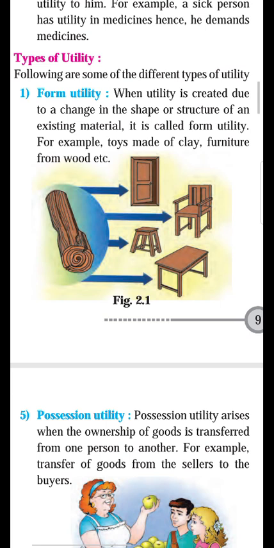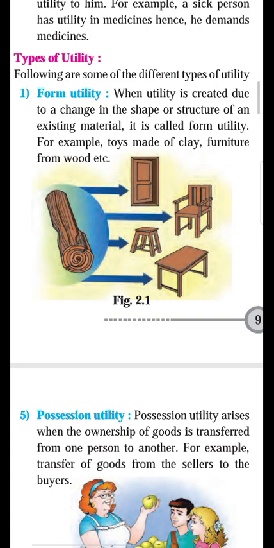Third example, a fabric converts into shirts, dress materials, so it has more utility. A bundle of fabric does not have any utility, but if the tailor converts it into proper shape, size, proper form, it becomes a shirt. A shirt is useful for people to wear. Dress material is useful for the society to wear. So the utility increases because of change in shape, size, color of the commodity. It is called form utility.